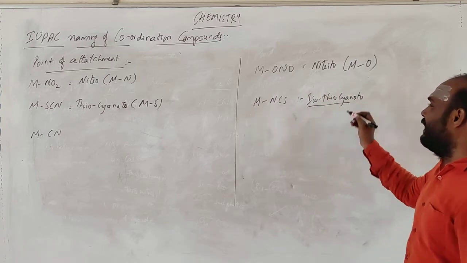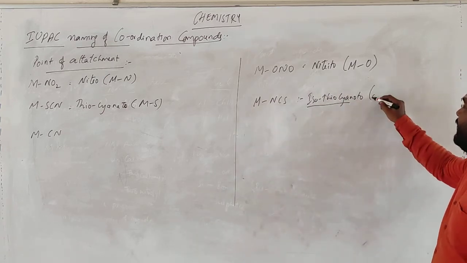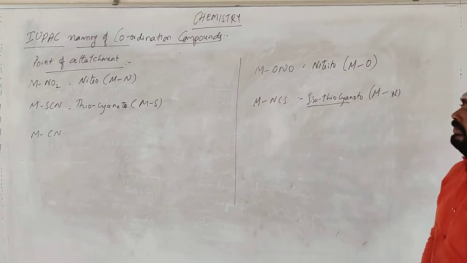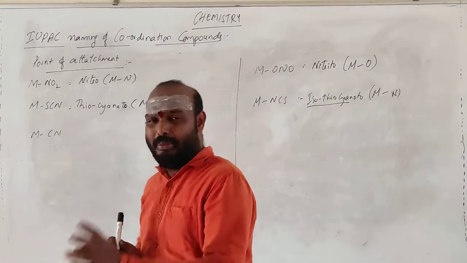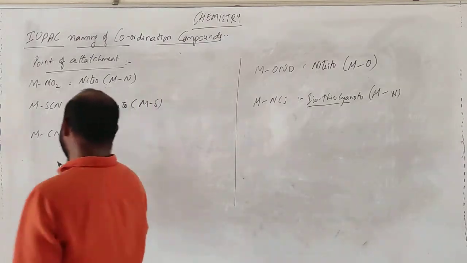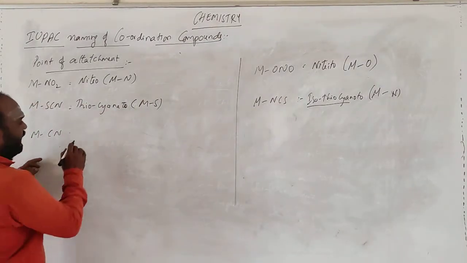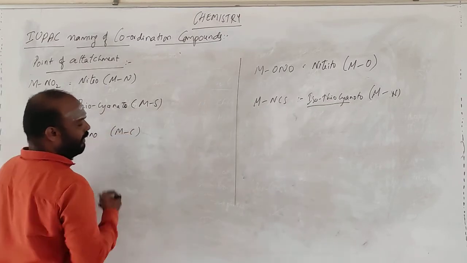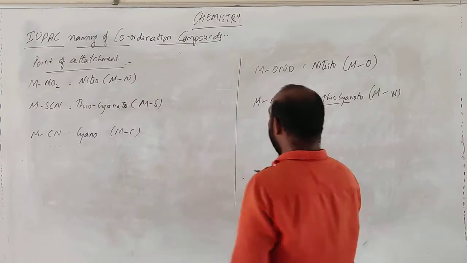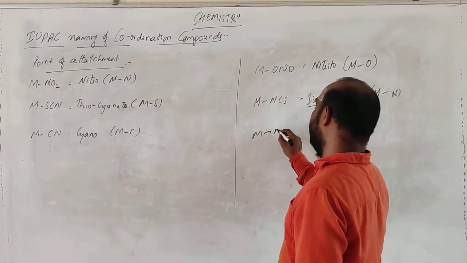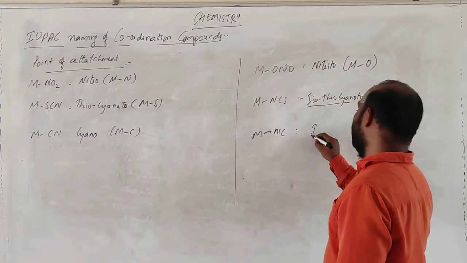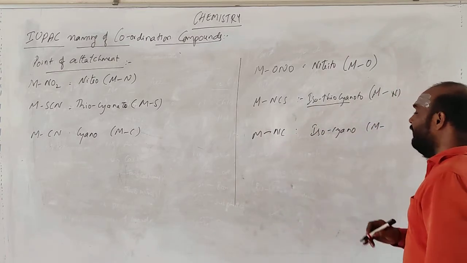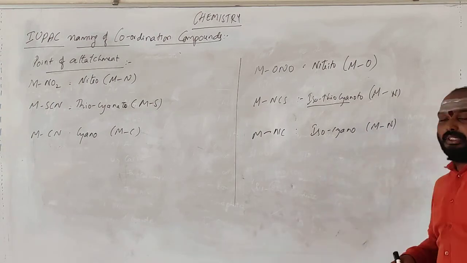If there is a name like isothiocyanate, then there is a linkage of M with N. Here M means the central metal atom. Here, cyanide is linked with the metal through carbon. Here, the metal is linked with NC. This is called isocyano. So the metal is linked with nitrogen.